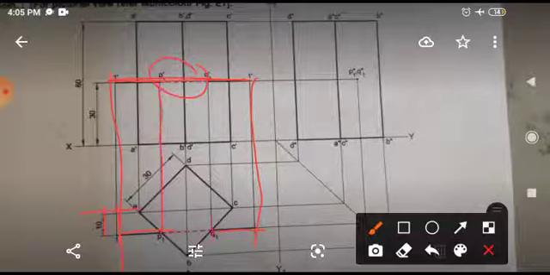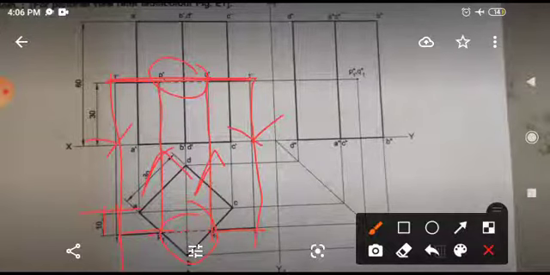Okay, this projection is to be taken from here. First you have to draw this line, take the projection here, and then from here draw this, show hidden part, and then draw this projection on front view to show the hidden line.